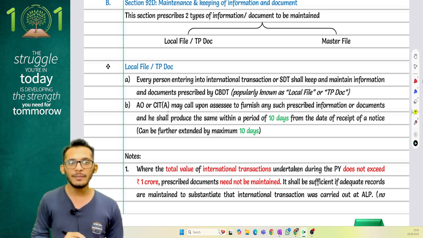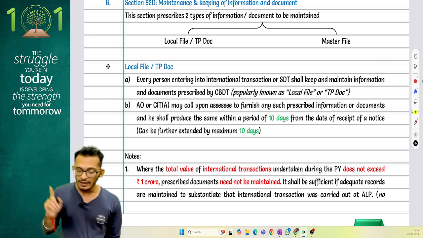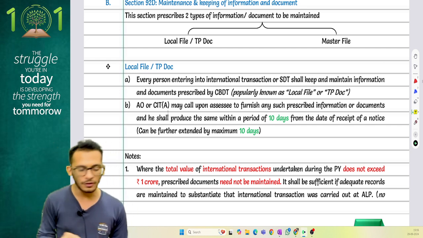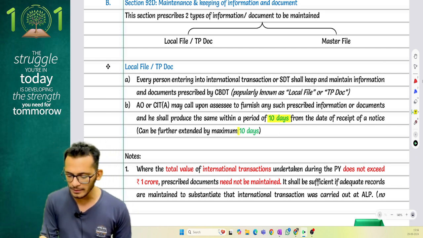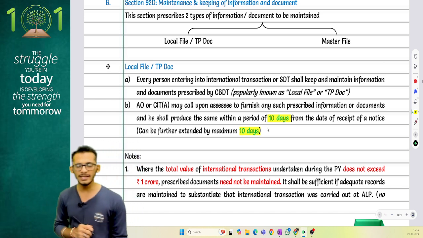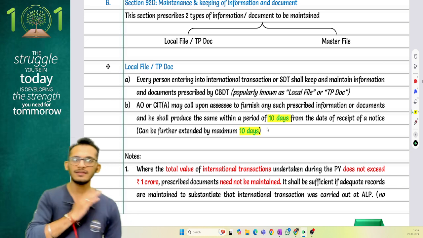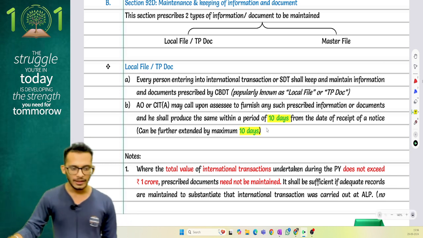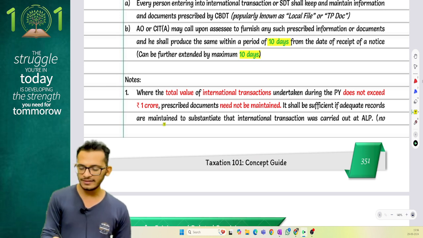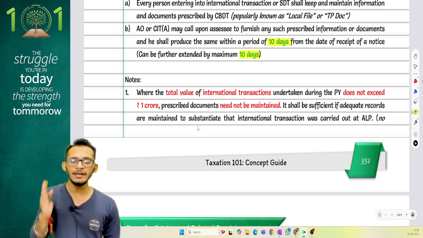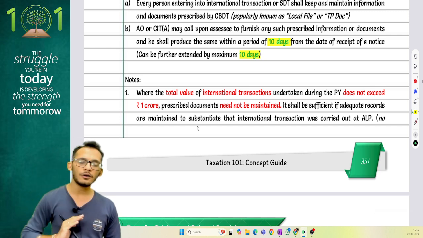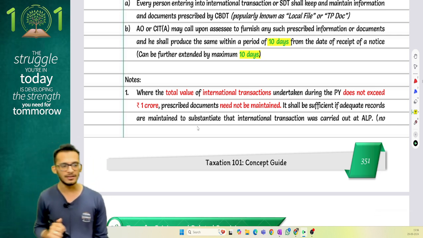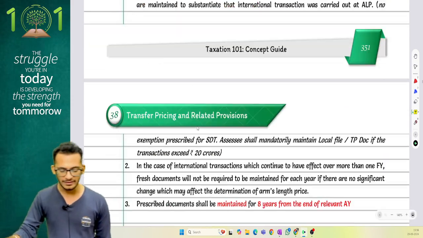This will mention all your comparable searches and everything. Now, if it is requested by the assessing officer, this has to be furnished within an amendment period of 10 days. The moment an assessing officer asks, within 10 days you have to give this data back to him. Where the total value of the transaction does not exceed 1 crore, prescribed documents need not be maintained, but if the assessing officer asks you a question, you should be able to prove that evidence to him.